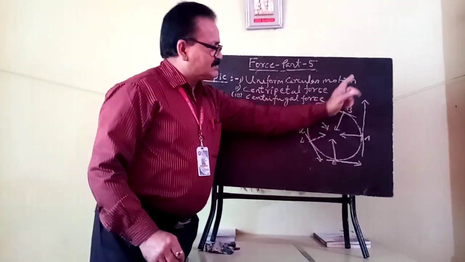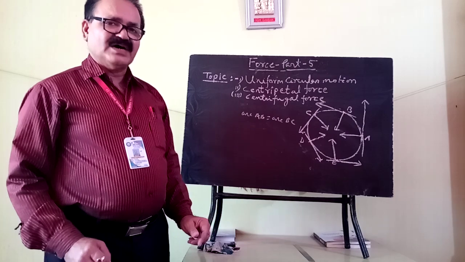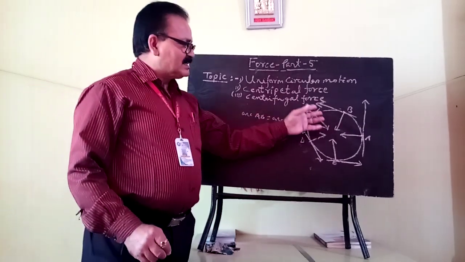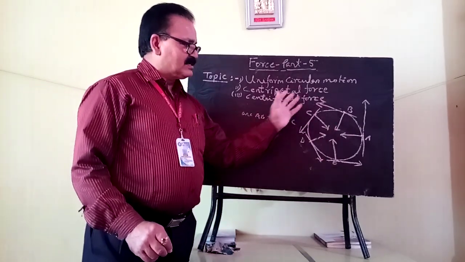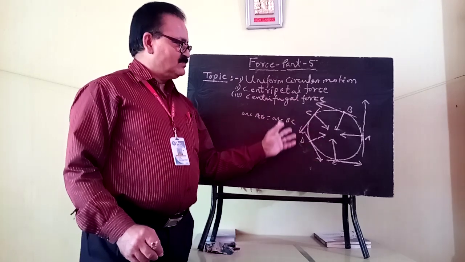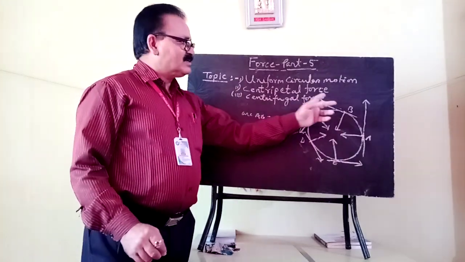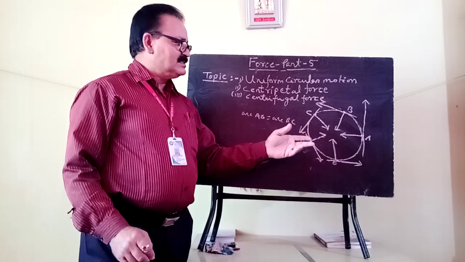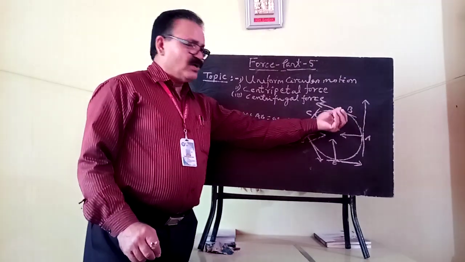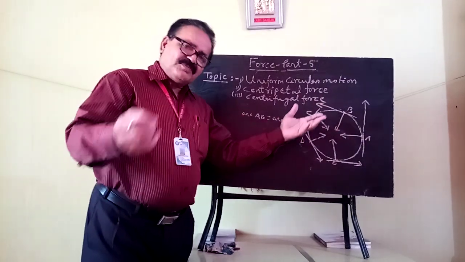If we keep one observer outside the path, and the observer is observing the body moving with a constant speed in the circular motion, what will happen? That observer will feel that the body will go away from the center.